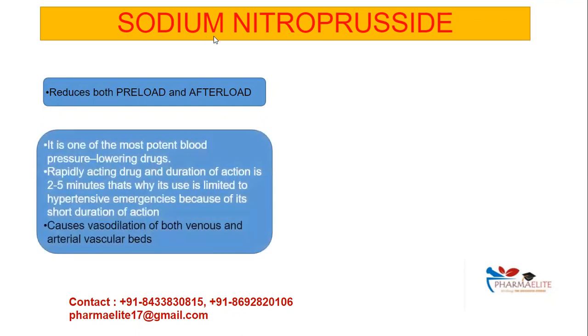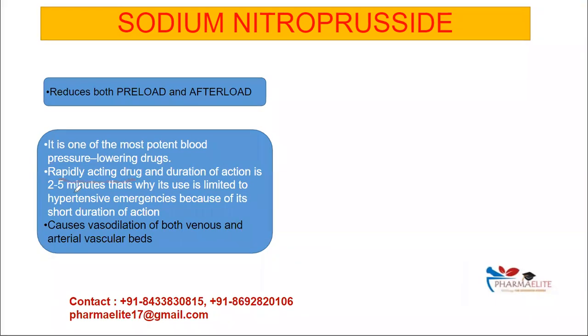Also, sodium nitroprusside is one of the most potent blood pressure lowering agents. It is a rapidly acting drug. The duration of action is just 2 to 5 minutes. And because of the short duration of action, it is used only for hypertensive emergencies. And it causes dilation of both the venous vascular bed and the arterial vascular bed.